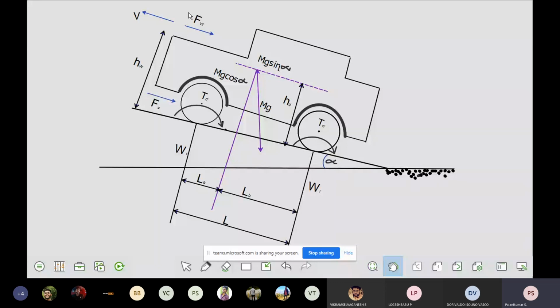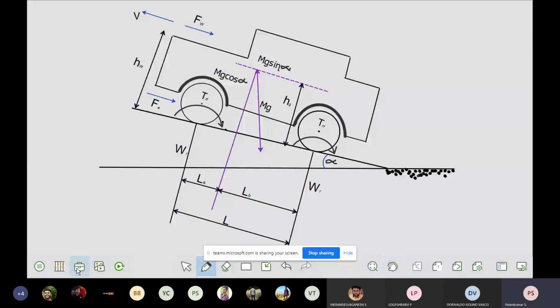But whereas this one, what is this one? Aerodynamic drag. What is this FA? This is nothing but acceleration resistance. And whatever rolling resistance is offered is by the TR. If you divide the TR by the dynamic radius of the vehicle, it will give the FR, that is nothing but rolling resistance. So all these things are acting downwards.